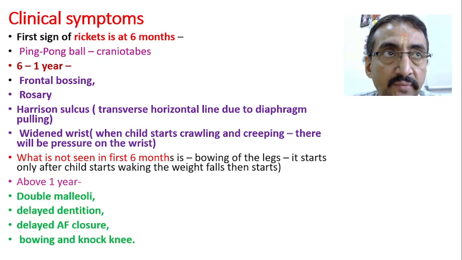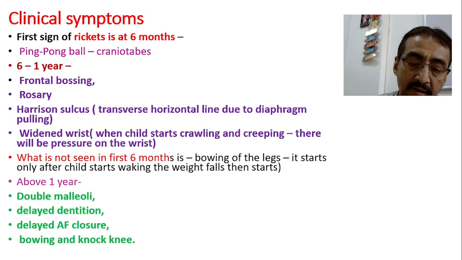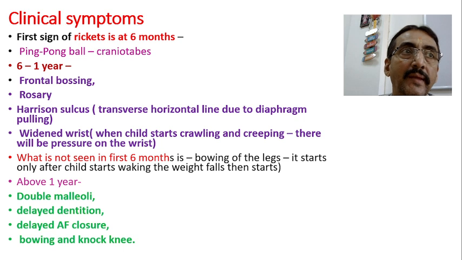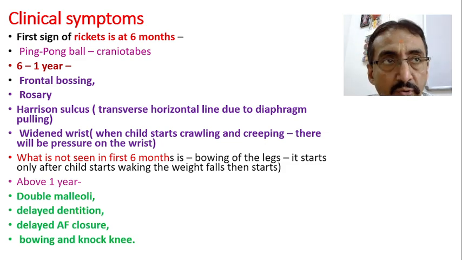That's in the lower limbs. Double malleoli: at the region just above the malleoli, you find another malleoli-like structure because of the bone deformity. Actually, it is not a malleolus. The bone is deformed, and that gives the appearance of another malleolus. Therefore, we call it double malleoli. I will show the figure.